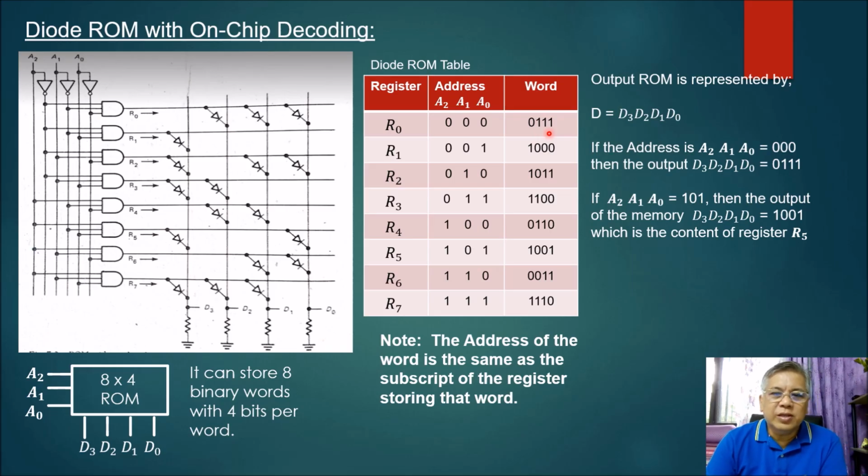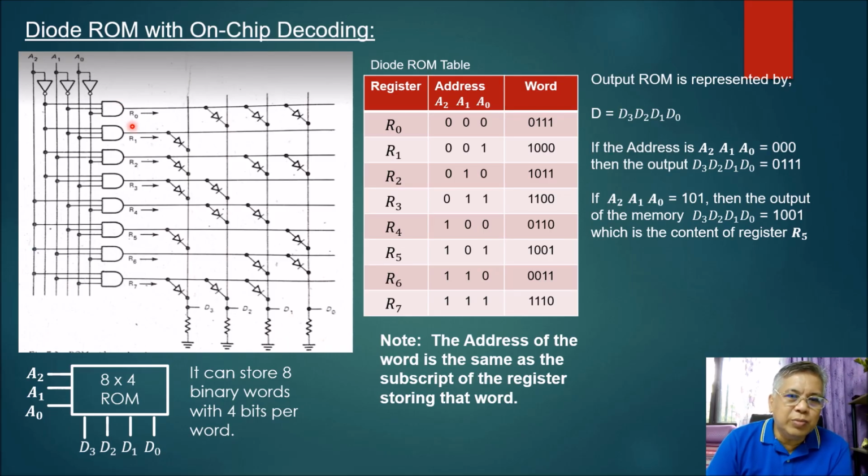Again, by the way, the output of your ROM is represented by D sub 3, D sub 2, D sub 1, and D sub 0. So this is what is meant by our definition previously about ROM, no? By applying the right control signal here, that is the address, you can read the content of a particular register, in this particular case register R sub 0, to be read at the output terminal of your read-only memory, in this particular case represented by D3, D2, D1, and D sub 0.